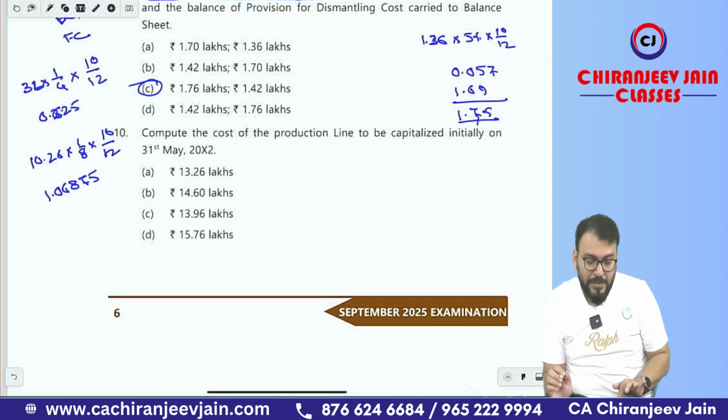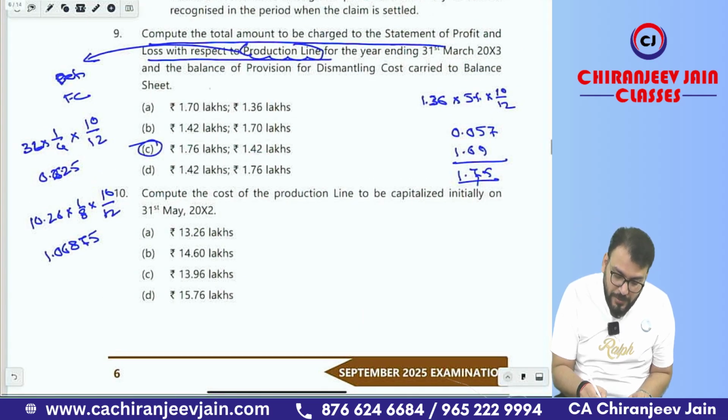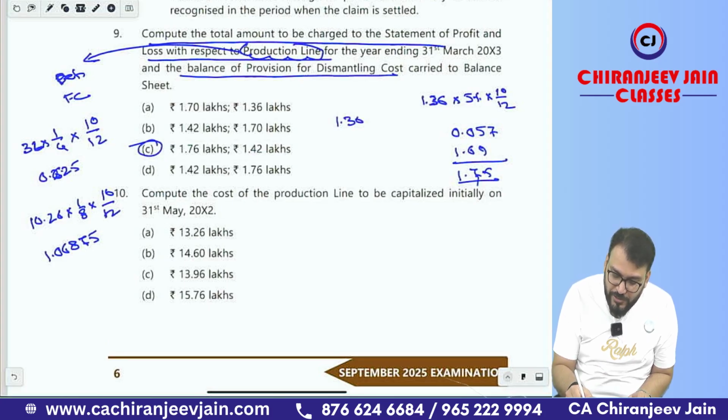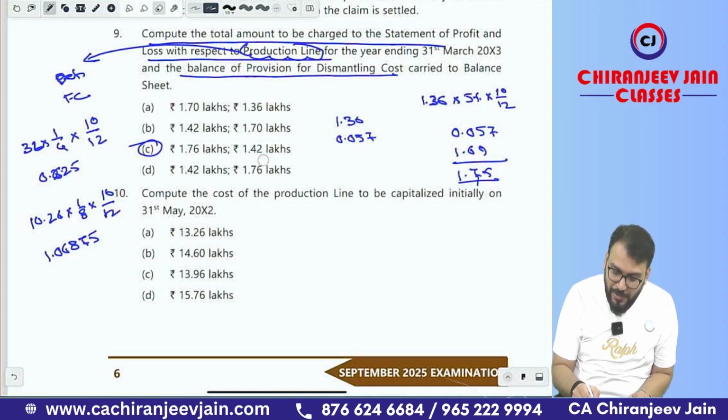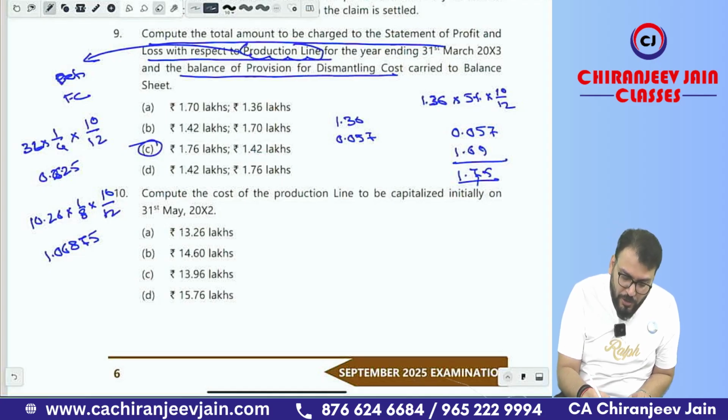Option number C. What is the one more point they have given? What is the balance of provision for decommissioning cost? So it is 1.36 plus 0.057. Am I right or not? So 1.36 plus 0.057 is 1.417, which means 1.42. So both answers we got. This is correct and this is correct.